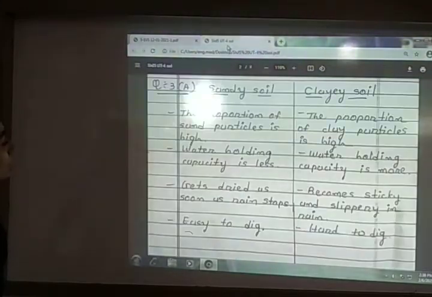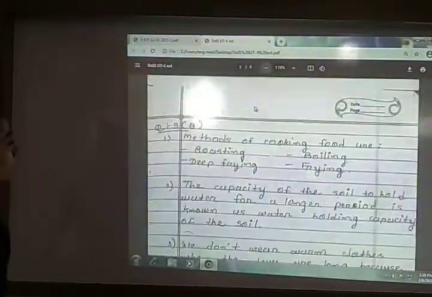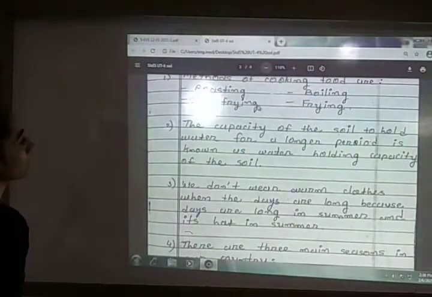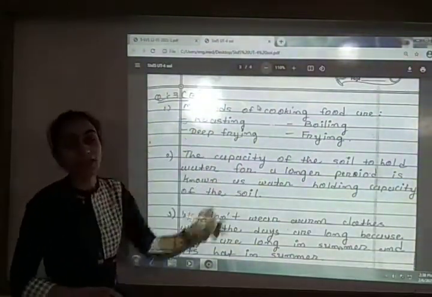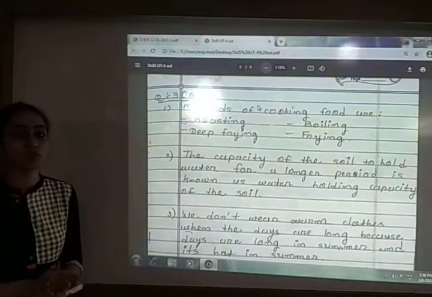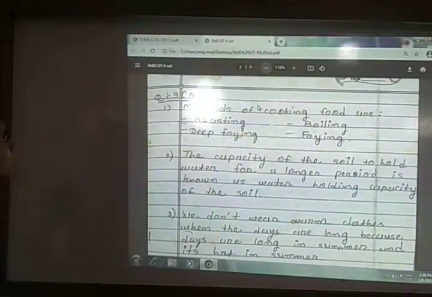We already know the different methods for cooking food. Here it is given to you. The methods of cooking food are roasting, boiling, deep frying, frying. So these are the different methods for cooking the food. Next is the second question.